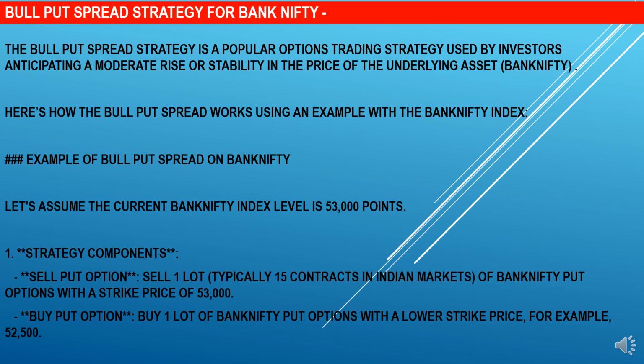Let's assume the current Bank Nifty index level is 53,000 points. 1. Strategy components. Sell put option. Sell one lot, typically 15 contracts in Indian markets, of Bank Nifty put options with a strike price of 53,000. Buy put option. Buy one lot of Bank Nifty put options with a lower strike price, for example, 52,500.